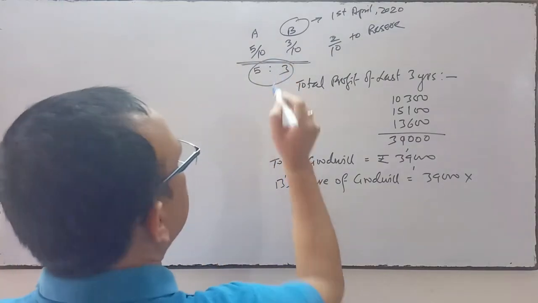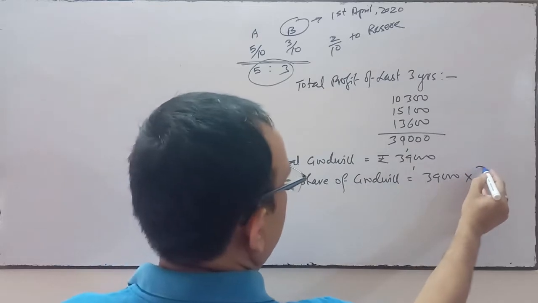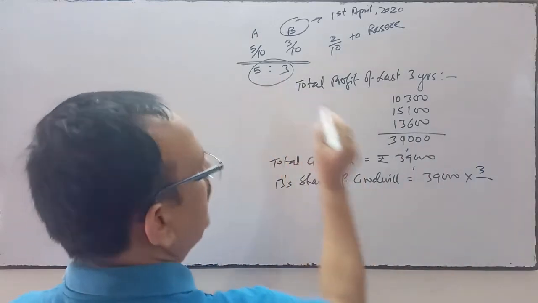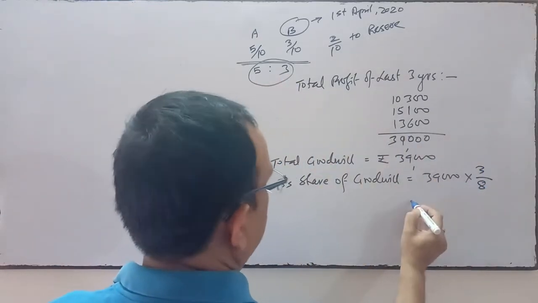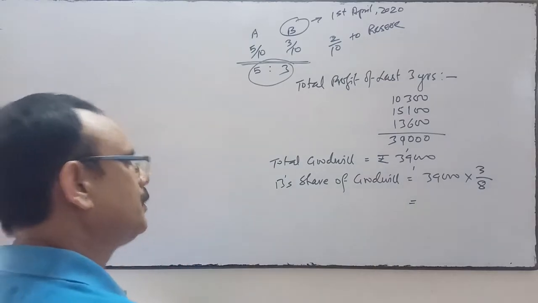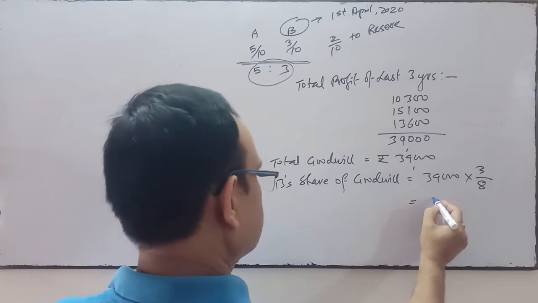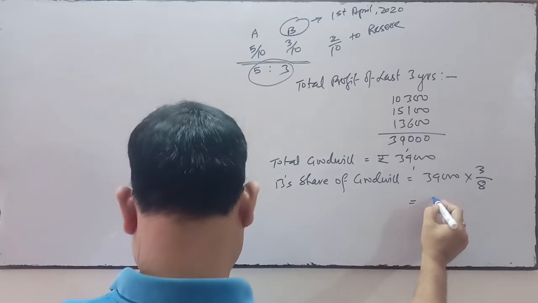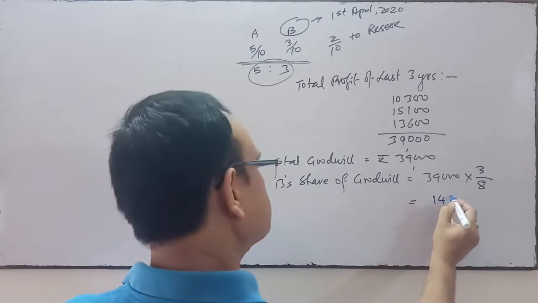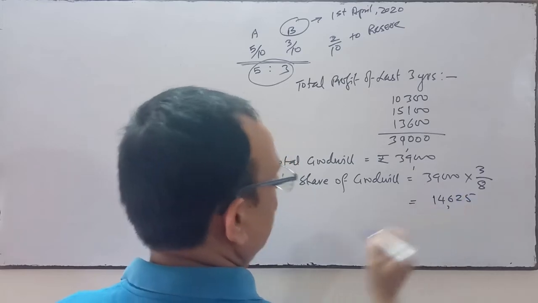So 3 is the share of B. 3/5 plus 3, that is 3/8. This will be the share of goodwill of B. So B's share of goodwill is now 14,625.